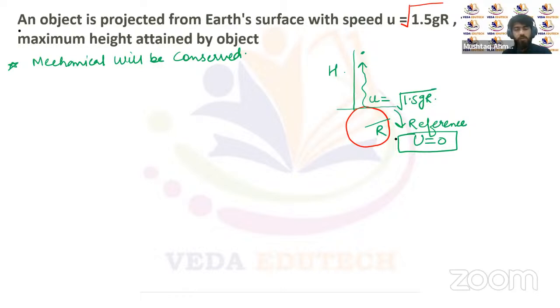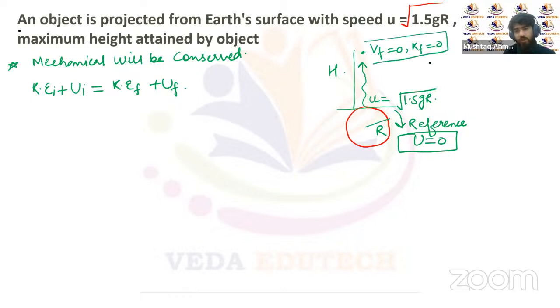Surface of the Earth has been taken as the reference, so we take the potential energy at this reference as equal to zero. Now using the conservation of energy: kinetic energy initial plus potential energy initial must be equal to kinetic energy final plus potential energy final. Once this particle reaches the maximum height, its final velocity will be zero, so the final kinetic energy will be zero.